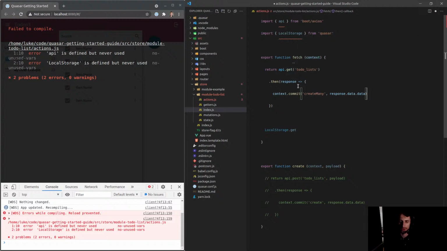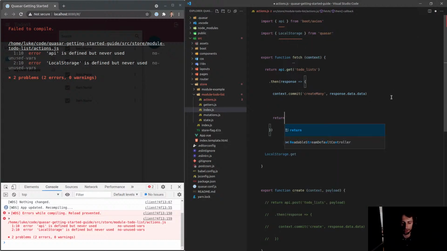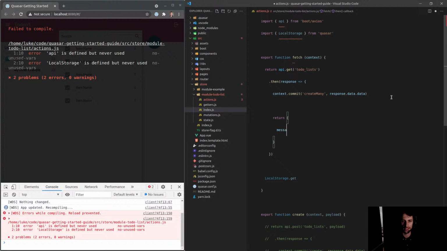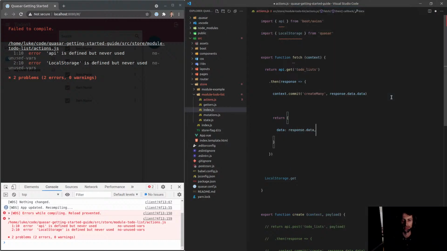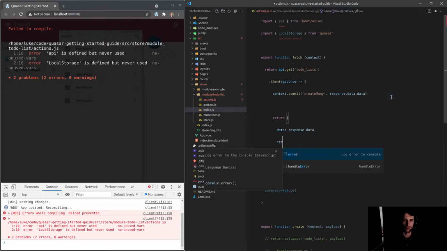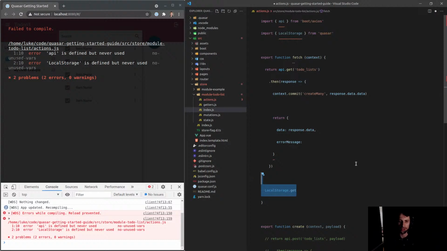So I guess we would return there, and then I can say return here message, or maybe something like data, which would be response.data, and then error. You know, the problem with doing it this way is it's just too much extra code. All right, I'm totally going to scrap this idea.